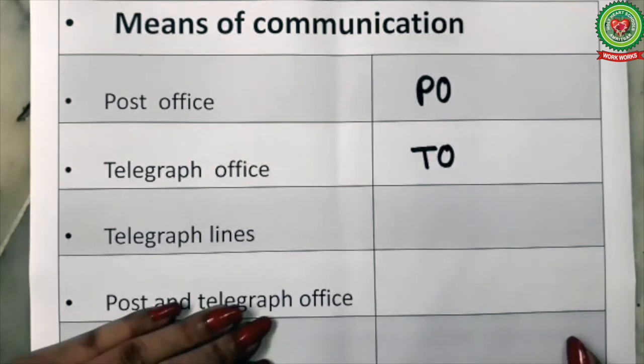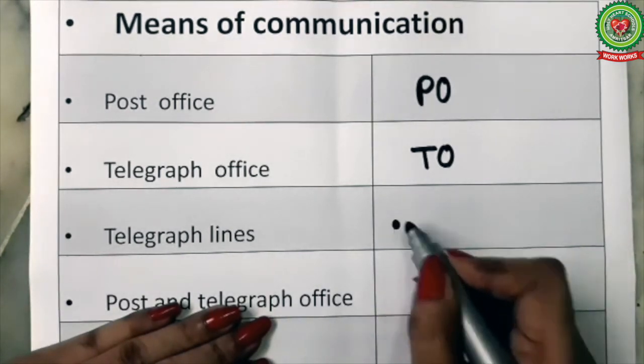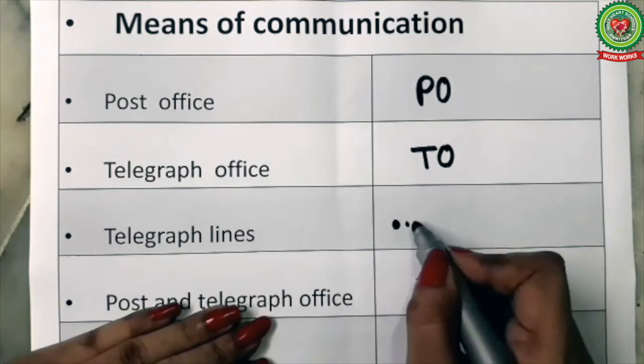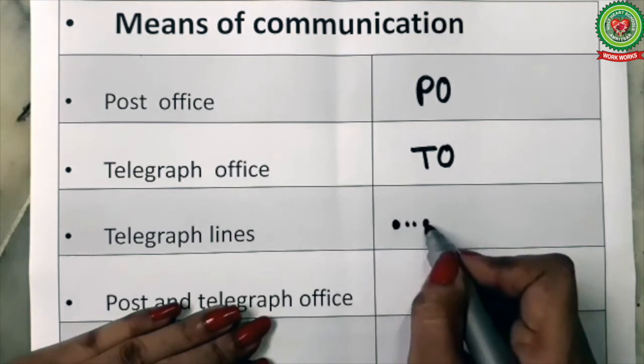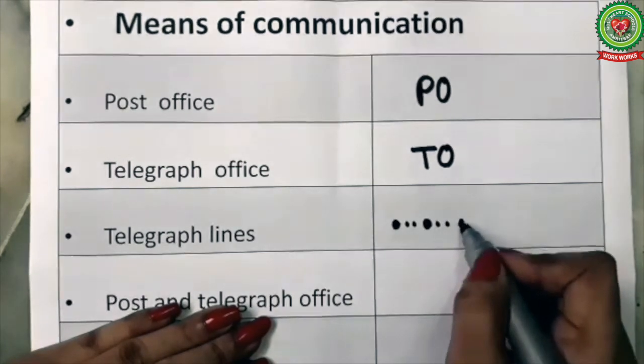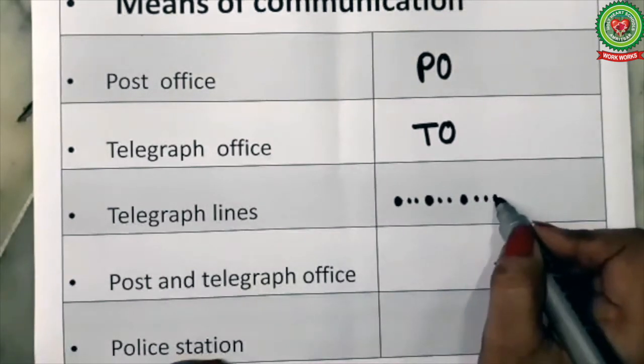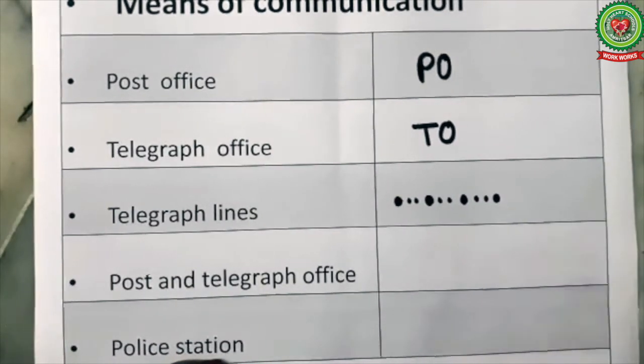Next we have telegraph lines. For telegraph lines, we draw black dots. One black dot is followed by two small dots. Then again one black dot, two small dots, again. In place of dots, we can take small squares also.